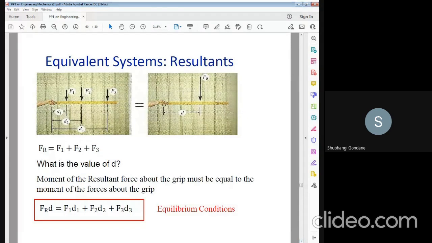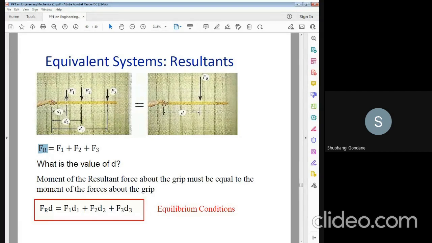So in equivalent forces, when you have to find the resultant, FR is equal to F1, F2 and F3, the addition of three forces. FR is the addition of three forces, and to find the moment of the resultant, you have to take the force into distance.